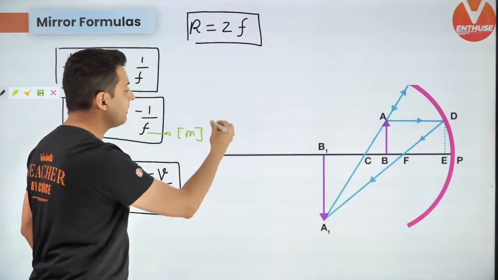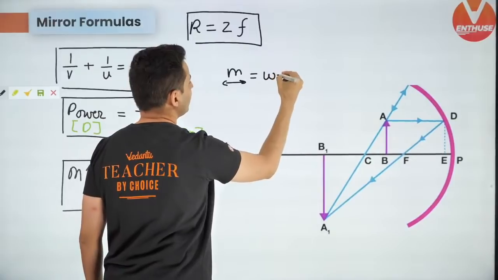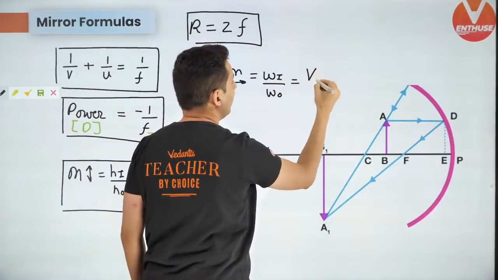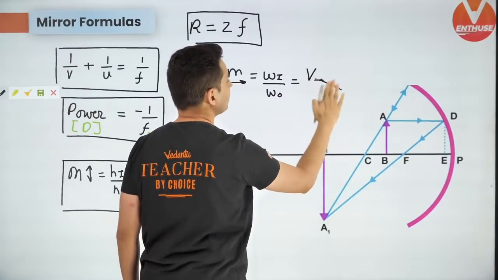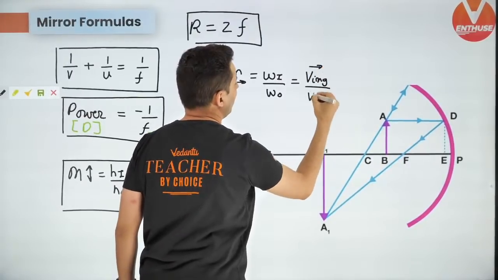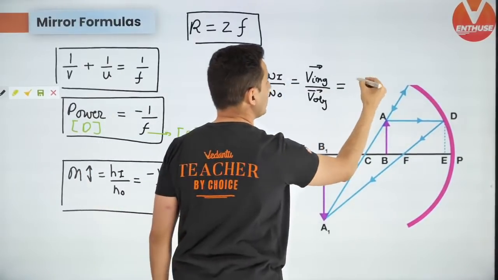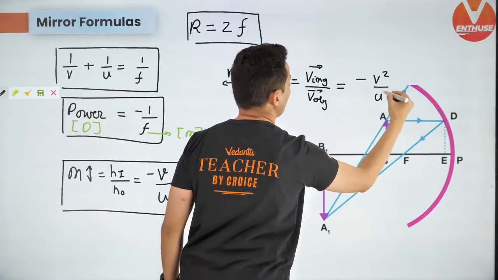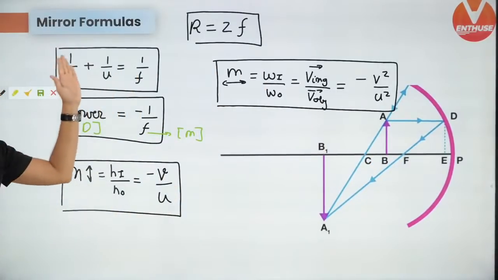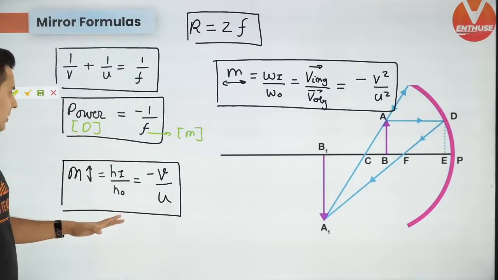Then the length of the image gets magnified. So this kind of magnification, which is length of the image upon length of the object, also comes out to be, the velocity of that image upon velocity of that object, right? That ratio comes out to be minus of v square by u square. This is the next important formula which you should know. Write all these things down. Very, very important.